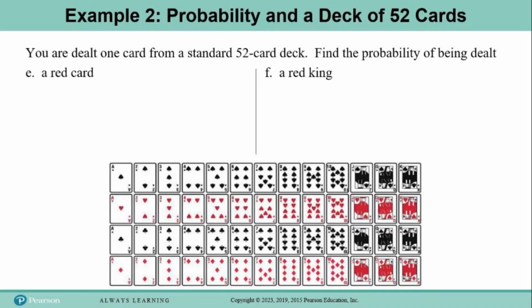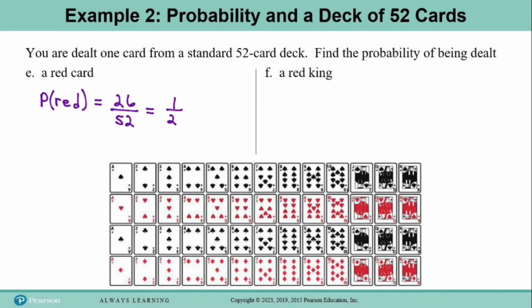For part E, it says find the probability of being dealt a red card. So we need to know how many red cards there are in the deck. Well, there are 13 hearts and 13 diamonds that are all red. So there are 26 red cards in the deck. 13 plus 13 is 26. So the probability of being dealt a red card is 26 out of 52. And so 26 divided by 52 simplifies to 1/2.